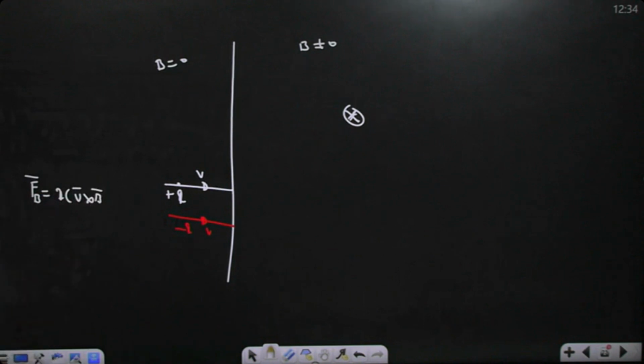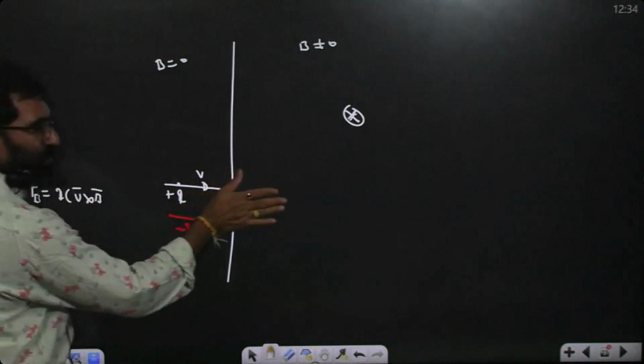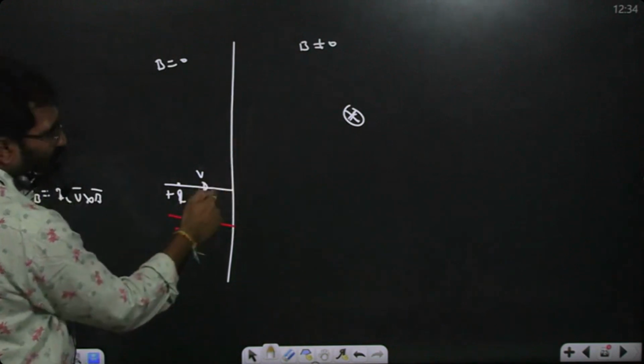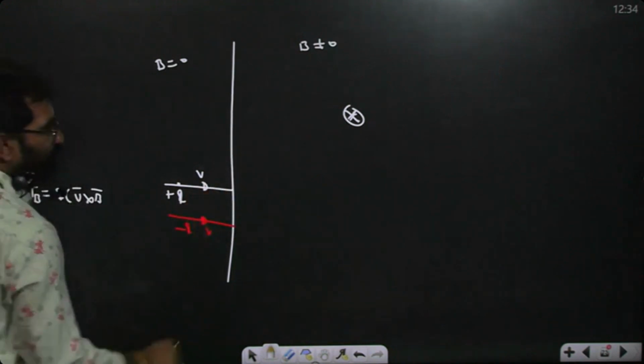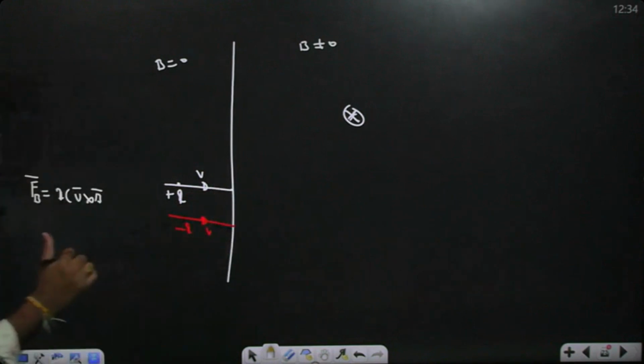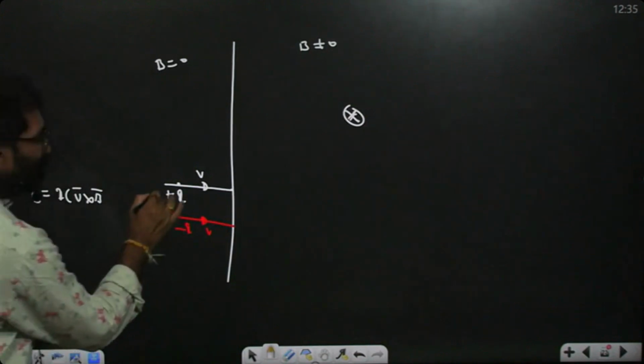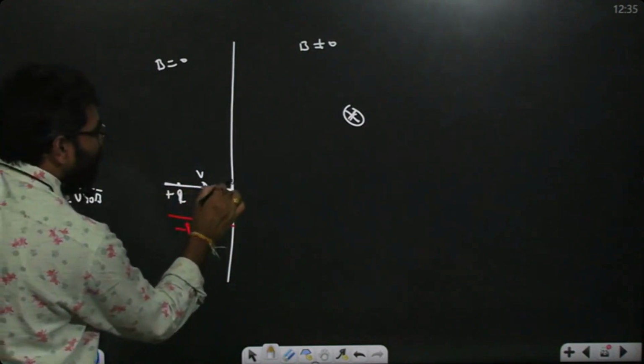Which direction is V bar? It is in this direction. Which direction is the magnetic field? Inward. Which way will the force be? This way. So which way should it deflect in this part? Definitely it will deflect. So where is the center of curvature? Where is the center of curvature? The center of curvature and radius of curvature are already there. The radius is perpendicular to V bar and B, so definitely it must be perpendicular to this. The radius should be like this.